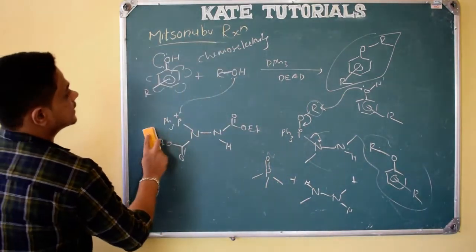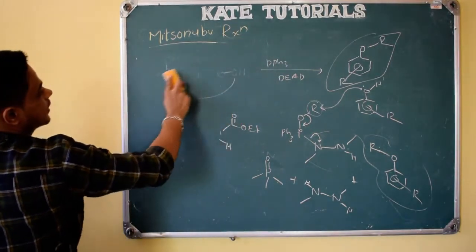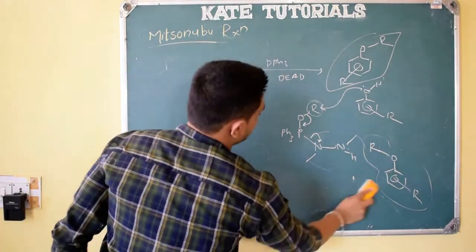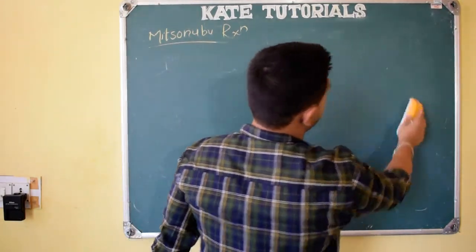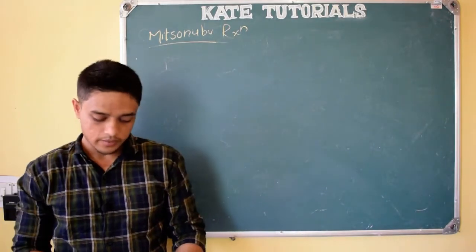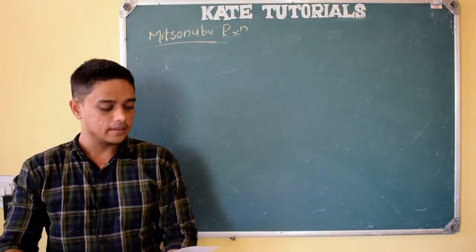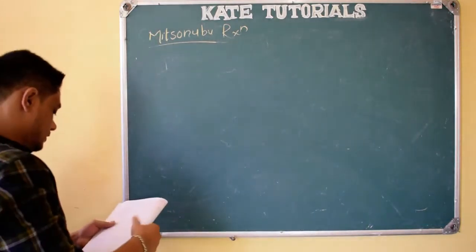So this is the Mitsunobu reaction in which we make use of chemoselectivity, right? Why only that oxygen, why not the other oxygen? Those things, with the reason, we need to see, right? A few more reactions are there. These are also very simple and easy reactions, right?